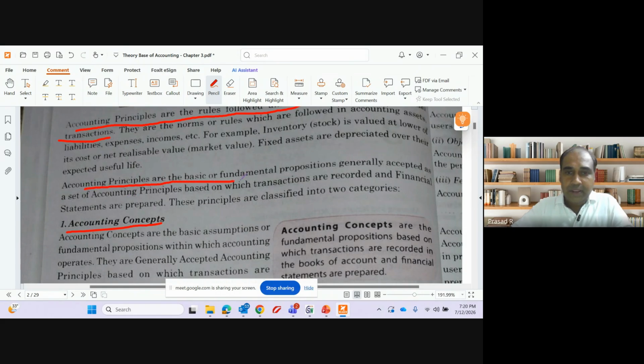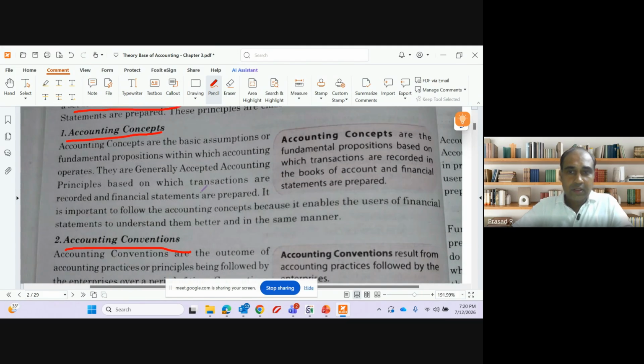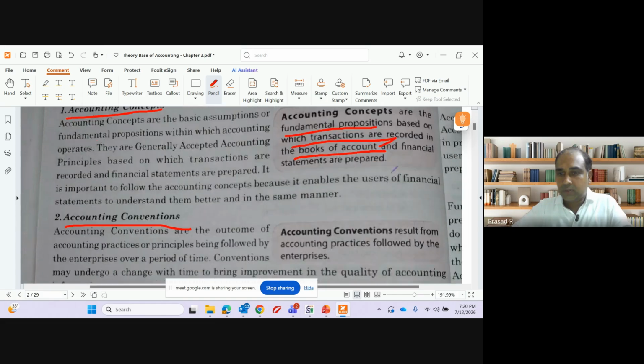Accounting principles are the basic or fundamental propositions generally accepted as a set of accounting principles. Now there are two things: accounting concepts and accounting conventions. Accounting concepts are fundamental propositions, the rules or assumptions, based on which transactions are recorded in the books of accounts.